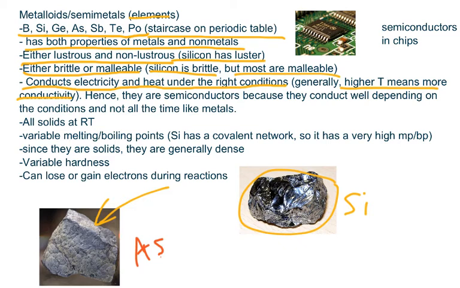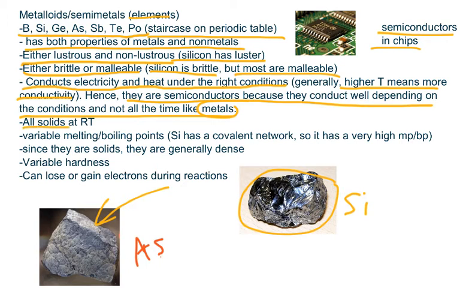So you could control the conductivity of semimetals, and that's the reason why they are used in computer chips, since you can regulate how much conductivity the metals have depending on the temperature, and it's really useful in the tech field. Now, they are called semiconductors because they can conduct well depending on the conditions and not all the time like metals can, since metals are always conductive regardless of the temperature.